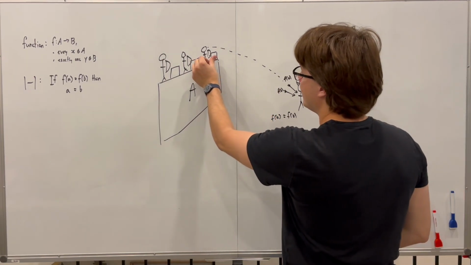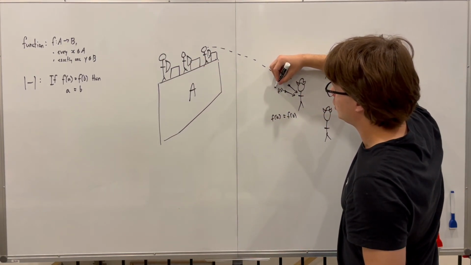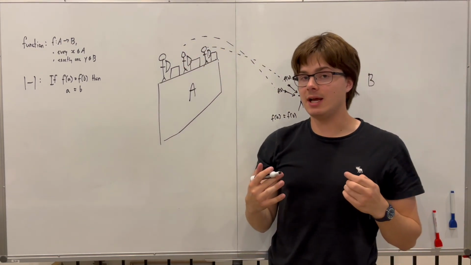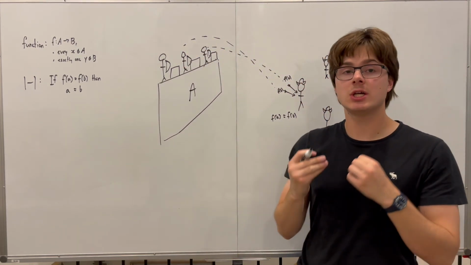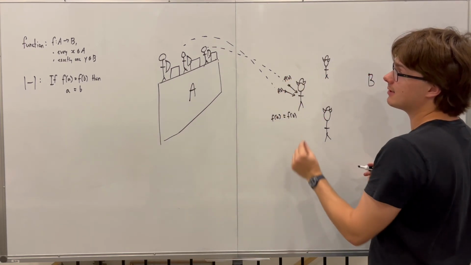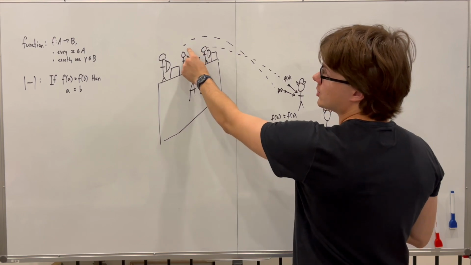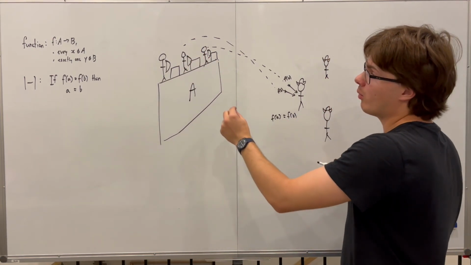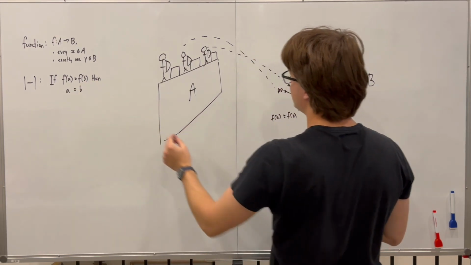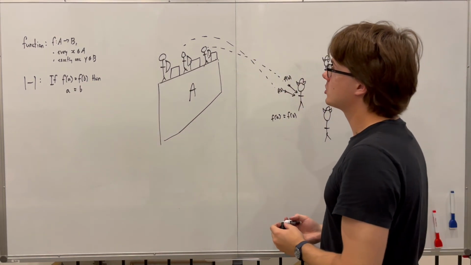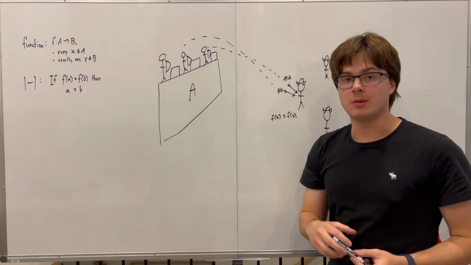If you had, for example, this bottom arrow shot by this other archer, this would be an example of a function that is not one-to-one. Remember, this is still a function because your archers are each still shooting one arrow, but when we're talking about one-to-one and onto, we're looking at where the arrows are actually going to be hitting. So this is what one-to-one would mean.